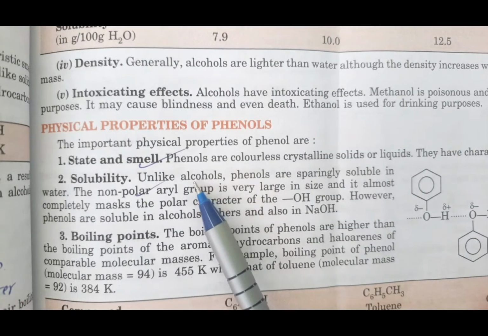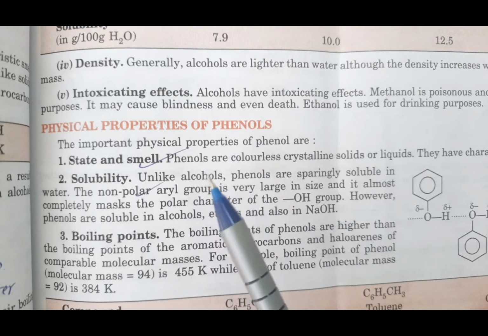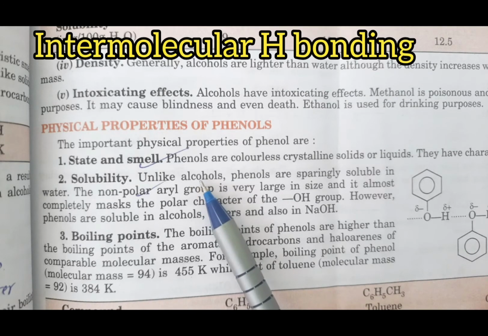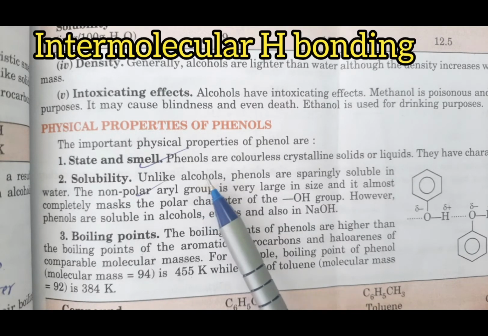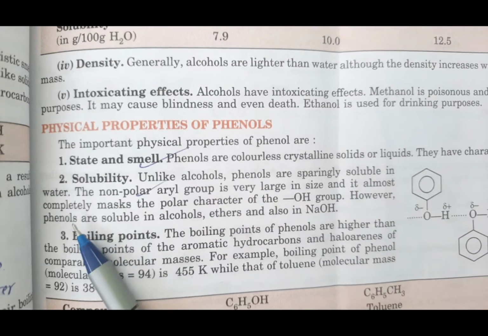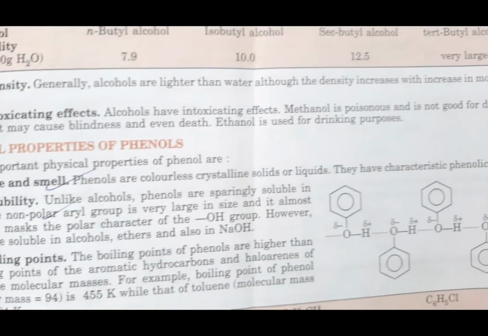You know that alcohol shows intermolecular hydrogen bonding. I have told you in the alcohol topic, they show intermolecular hydrogen bonding. So as alcohol shows intermolecular hydrogen bonding, they are highly soluble in water. That's why they are soluble in water. Whereas phenol is not highly soluble, but sparingly soluble in water. Not highly, but sparingly. Why? Because it also shows hydrogen bonding.